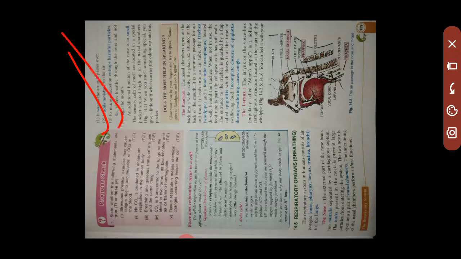These are the two nostrils, both sides separated by cartilaginous septum, called the septum. The hairs present in the nostrils prevent large particles from entering the system. The two nostrils open into a pair of nasal chambers. The inner lining of the nasal chamber performs three functions. It warms the air, adds moisture, and mucus secretion entraps the air we inhale by the nose.